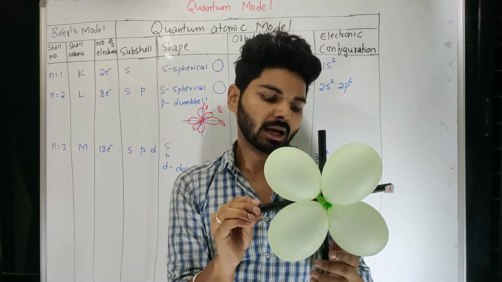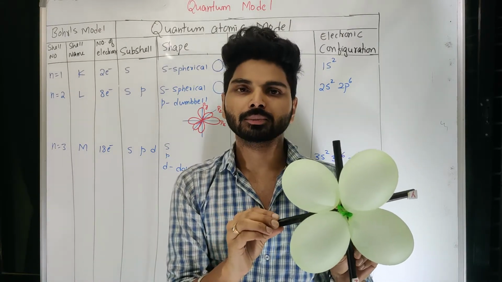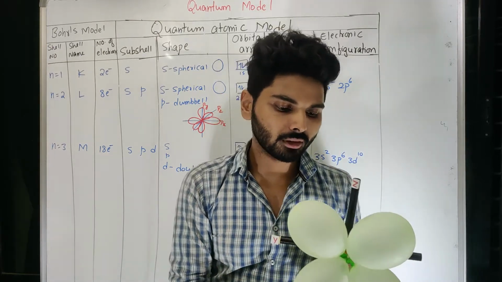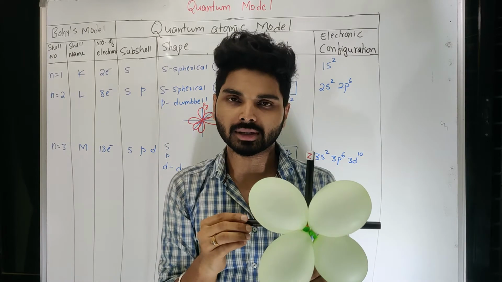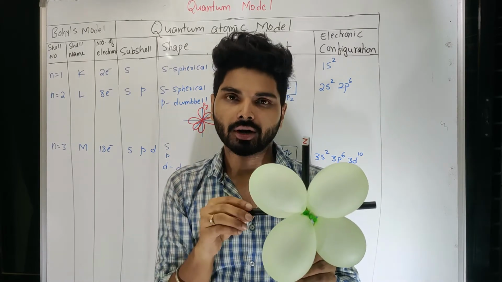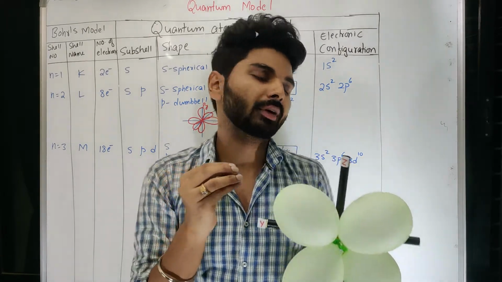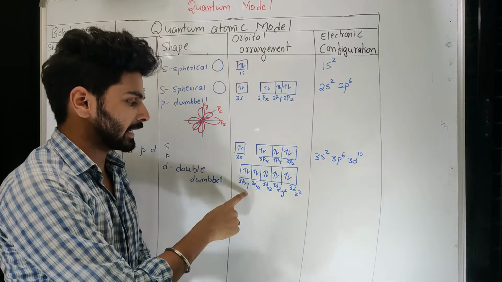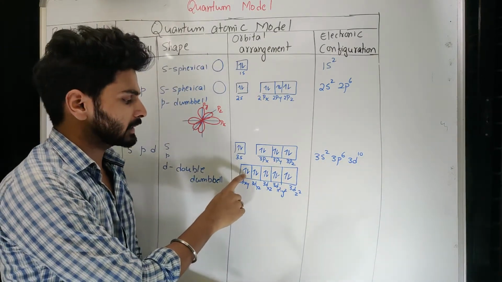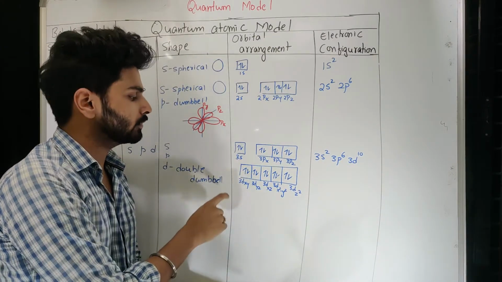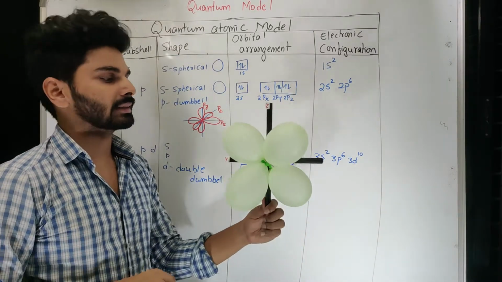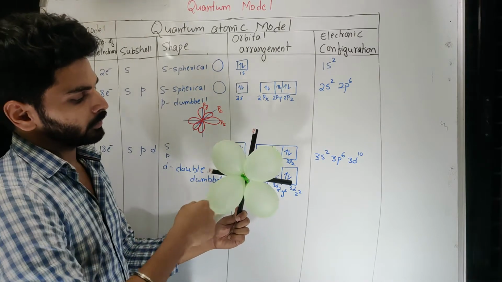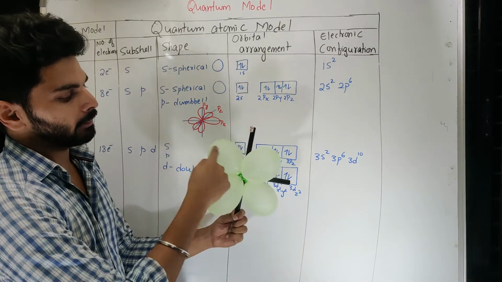I'm talking about the XY plane where 4 lobes are present in 4 different quadrants. Even if an electron fills the 3d xy orbital, whose maximum capacity is 2, even if there is only one electron, it will still revolve in double dumbbell manner.